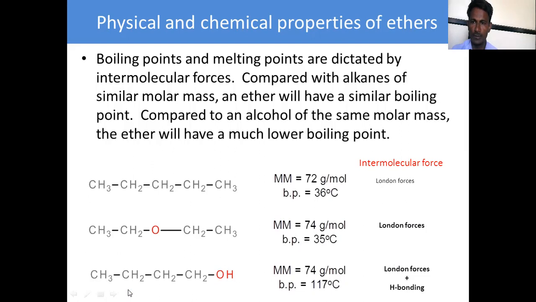Next, we can compare the boiling points of that alkane, then ether, and then alcohol. Here it is 36 degrees Celsius only. Here it is 35 degrees Celsius. There is not much difference between this alkane and ether, but here it increases due to the hydroxyl group attachment. That means it is due to the hydrogen bonding.